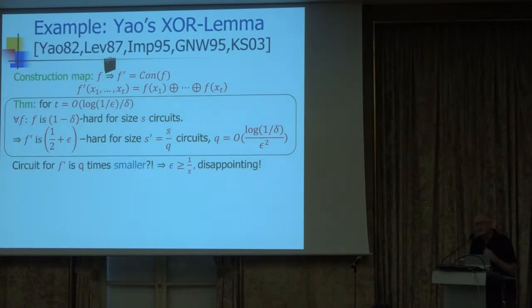The circuit that is asked to compute f prime is smaller than the circuit that is asked to compute f. Well, that's unavoidable because we proved by reduction. But the point is that it's not only smaller, it's much smaller. It's q times smaller. And this is a problem because in particular it means that if you give me a function, no matter how many repetitions I take, no matter how many copies I take, I can never get epsilon below 1 over s or even 1 over square root of s. So this is really disappointing.